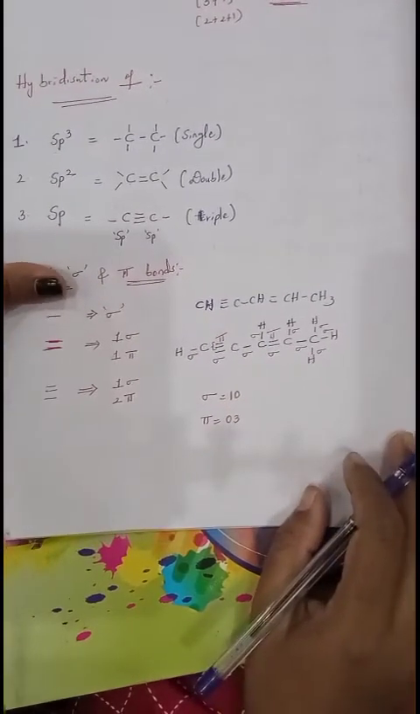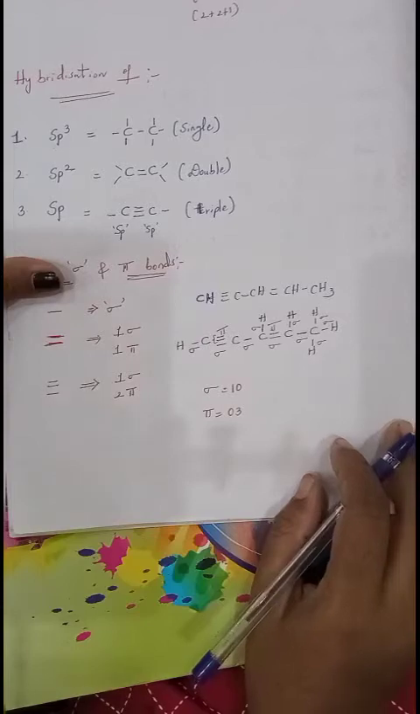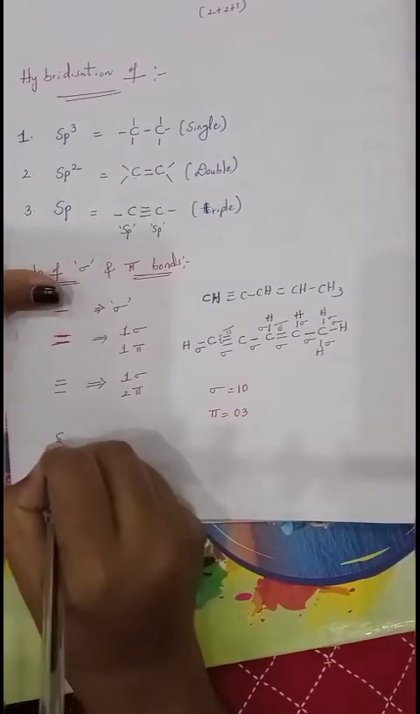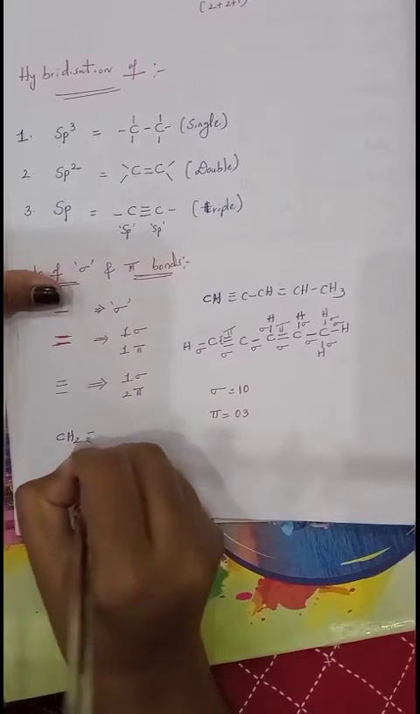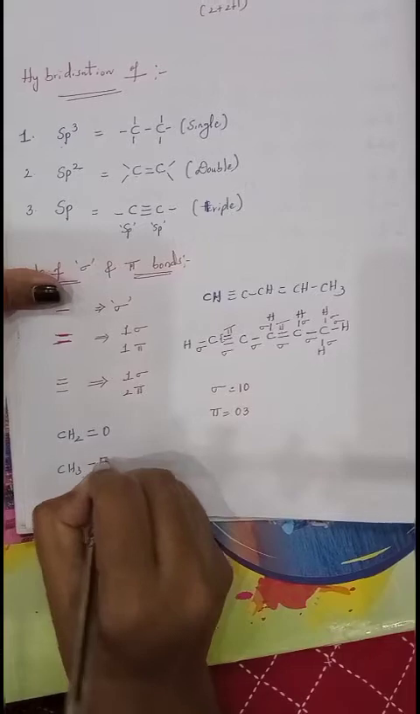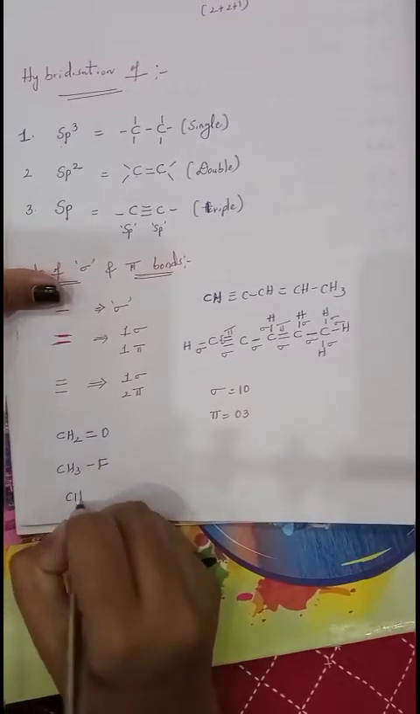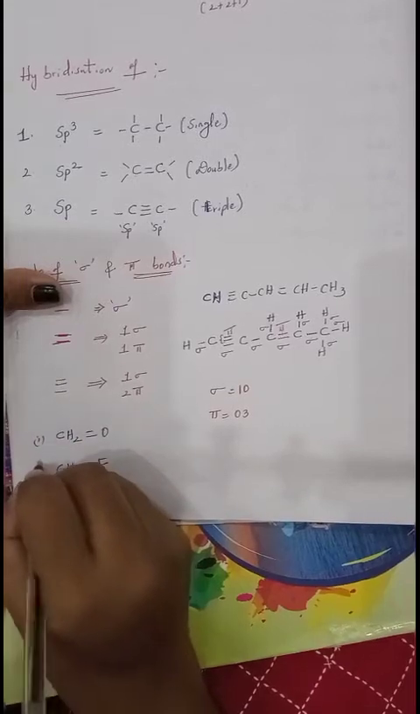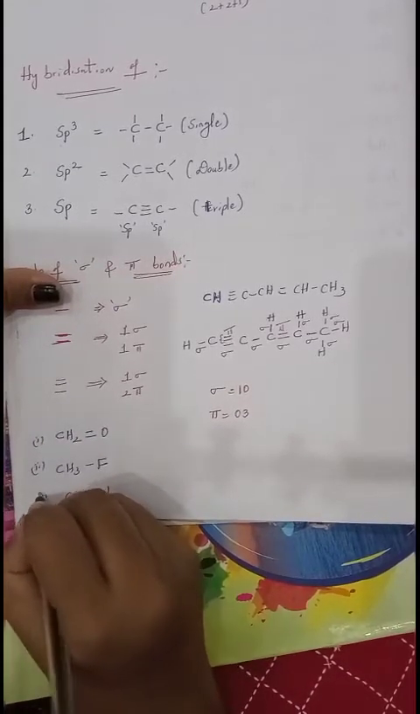Now I will give a few questions for homework. Try to find out the hybridization as well as the number of sigma bonds and pi bonds. That is CH2 double bond O, CH3F, CH triple bond N. This is first, second, third.